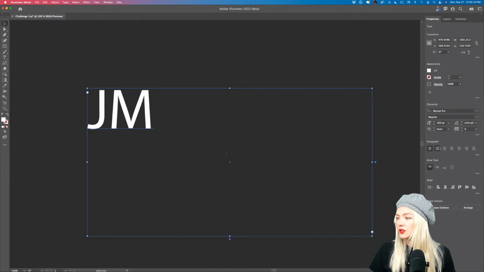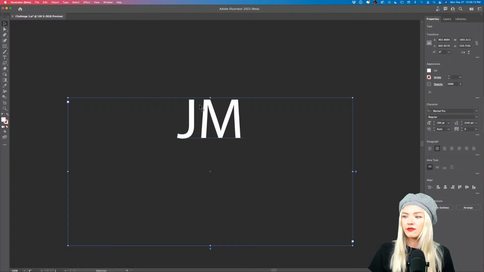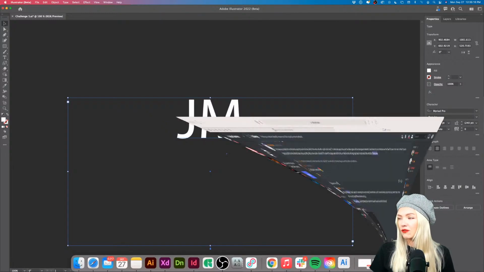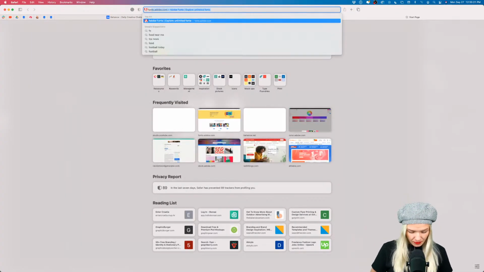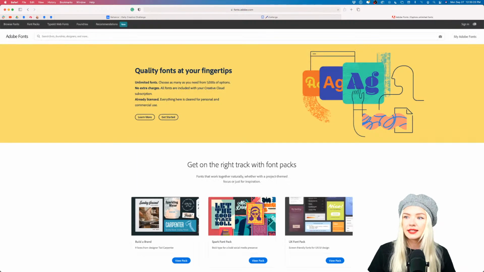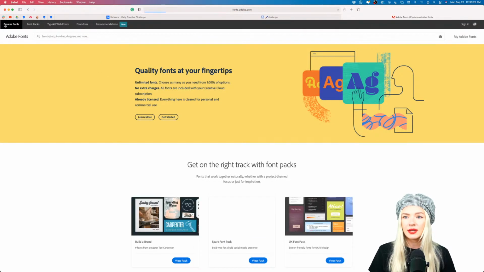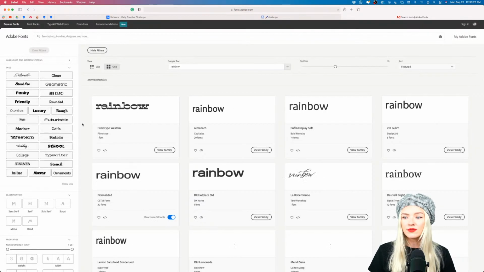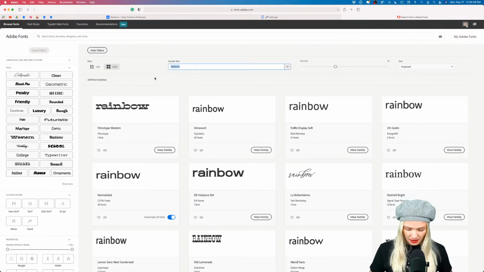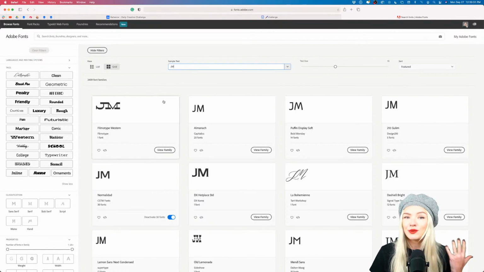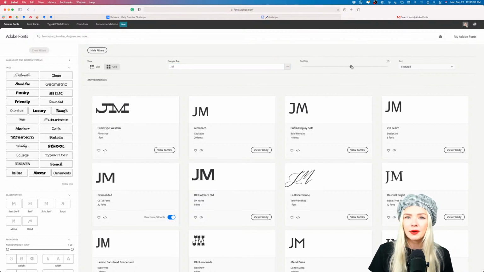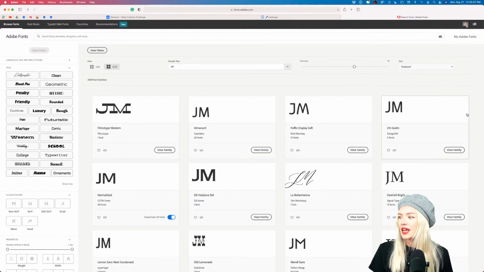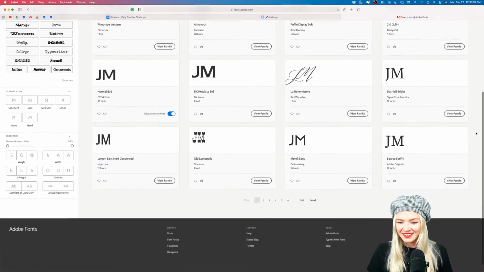Another thing that we want to do is select the font that we're going to be working with. And you can feel free to go to fonts.adobe.com, which is an amazing platform for us to select and activate fonts in our Type Kit. So here I'm going into Browse Fonts and I can type in something like JM. I can literally preview my lettermark, and I can also make it larger here by adjusting the text size.